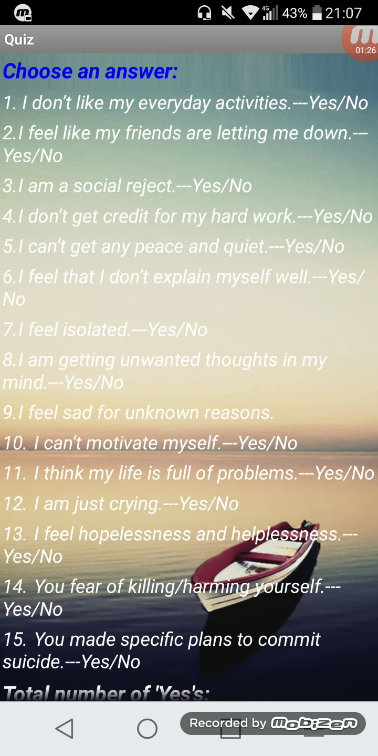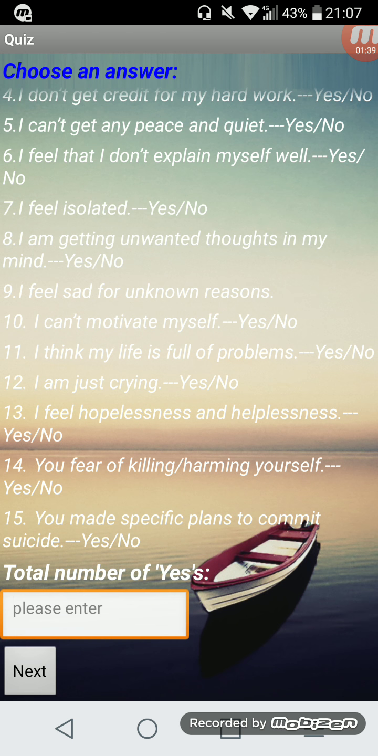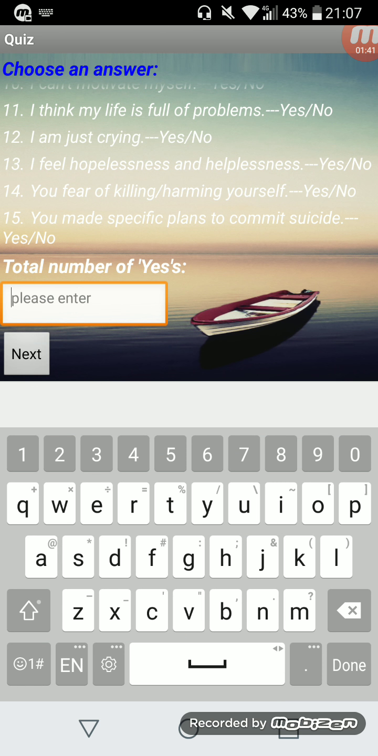So there are 15 yes-no questions in this quiz. Users have to complete every question and count the number of yes in their result. So for example, the total number of yes is 9. After this, they have to press the next button. The total number of yes is 9. Please check your result.